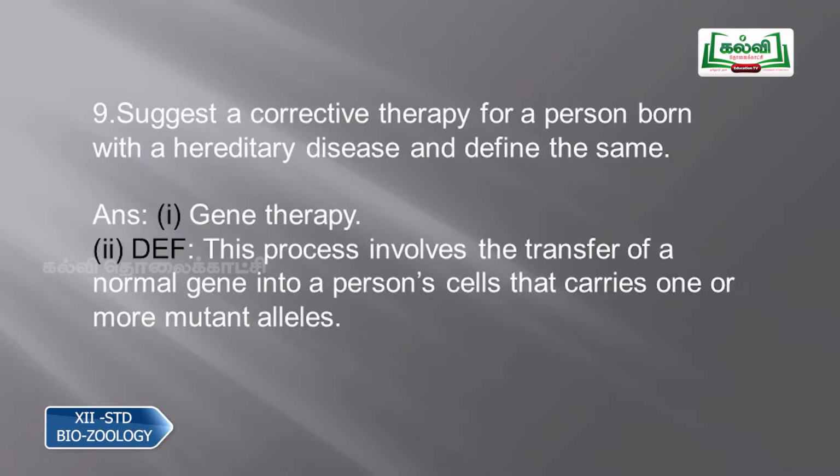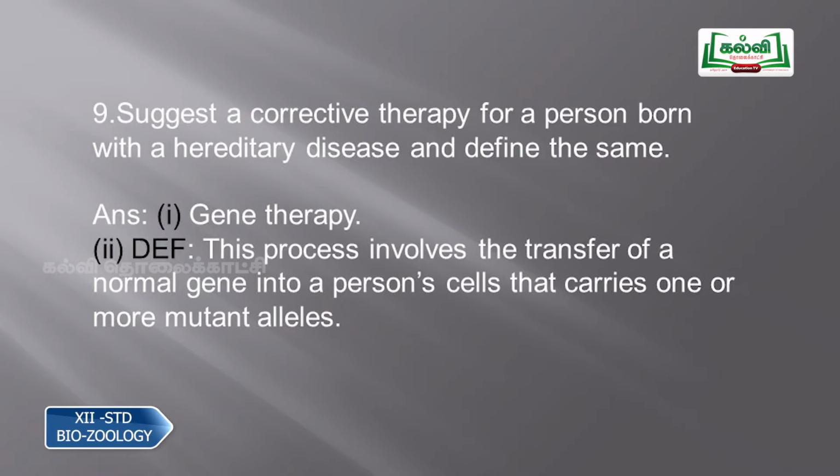Question number 9, suggest a corrective therapy for a person born with a hereditary disease and define the same. So if a person has a hereditary disease, how can we cure them? The answer is gene therapy, and we have to define gene therapy. What is gene therapy? This is the process which involves the transfer of a normal gene into a person's cell that carries one or more mutant alleles. So this is the definition of gene therapy.